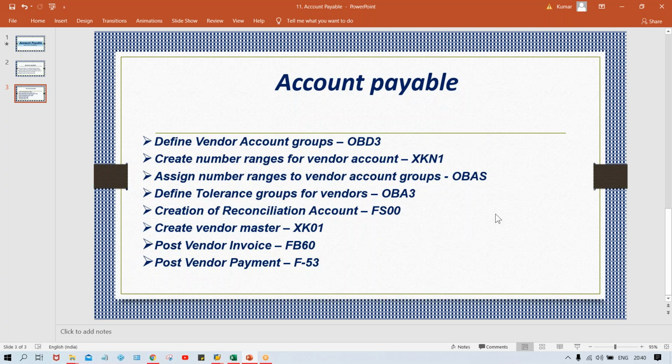Whichever we have done is done by you people. Why? Because you are the consultant, right? The employee of Tata Motor is the user, right? There is one difference. So whatever activity is going to be performed by a Tata Motor employee, that is called end user activity. On a regular basis, the transaction posting will be done by those people, and all configuration-related things are going to be done by you people. Okay, now